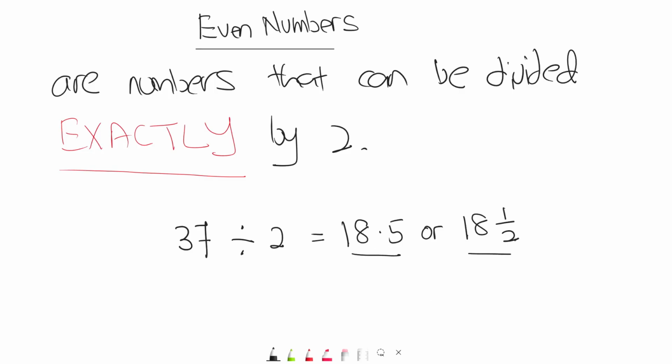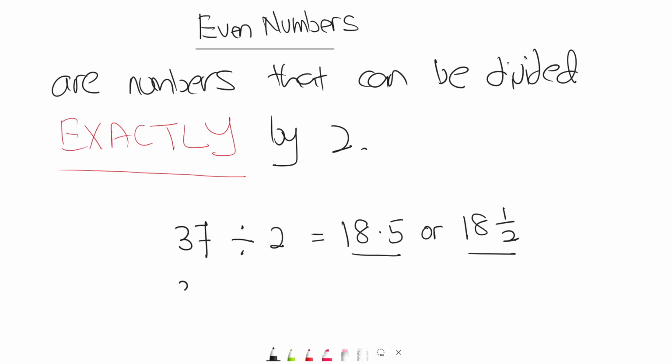Now the question is, is this exact? No. When I mean exact, it means the quotient would be a whole number. No decimals, no fractions. Which means 37 is not an even number.